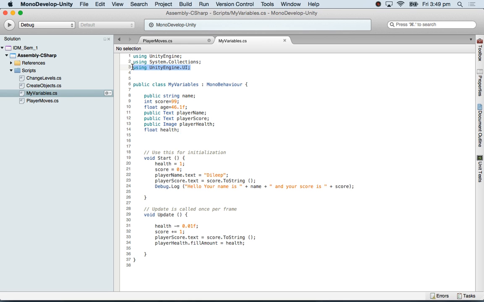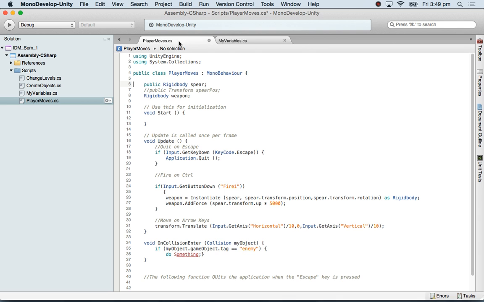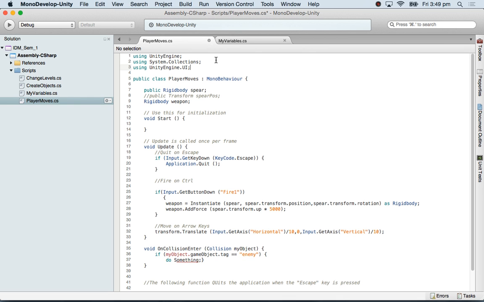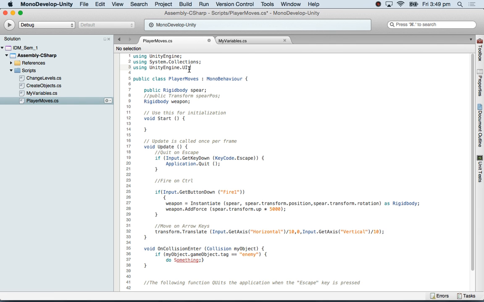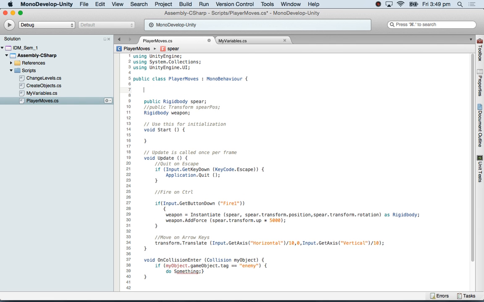I used Unity Engine UI. I'm going to bring that here. Also in my variables, when we were doing, we had a player score and we had a score. So we need an integer for score. So I'm going to come inside. I'm defining a variable for integer. I don't need to set it to 999.